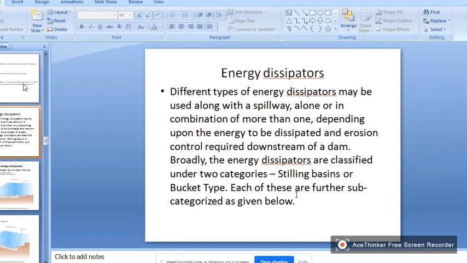It depends upon the depth of tailwater and the post jump height, because these two parameters determine the length of the jump and how much energy is dissipated. So all these parameters are required to design a stilling basin or bucket type energy dissipator. So energy dissipators are of two types: one is stilling basin or bucket type. We will see all those things.